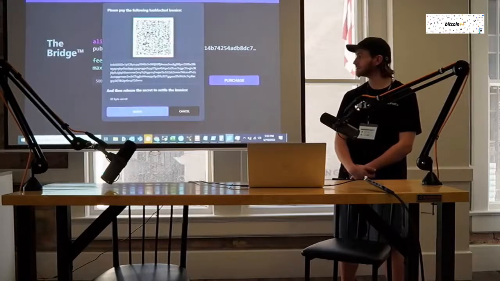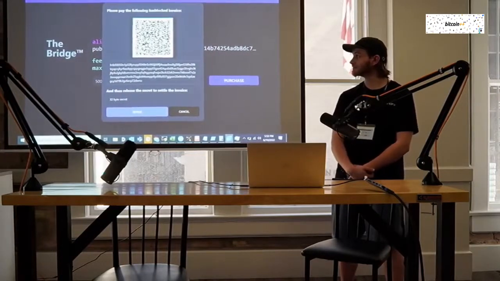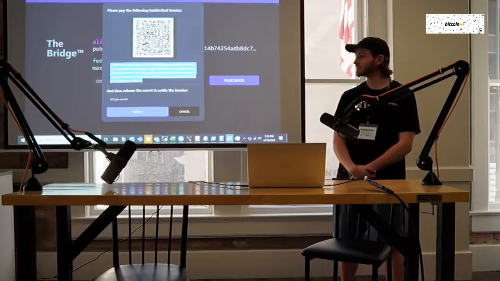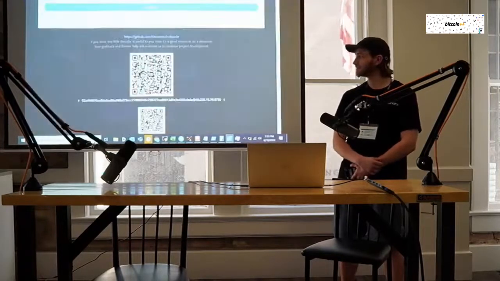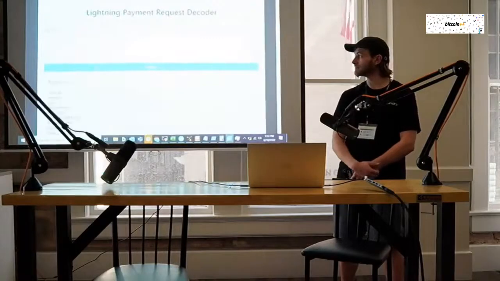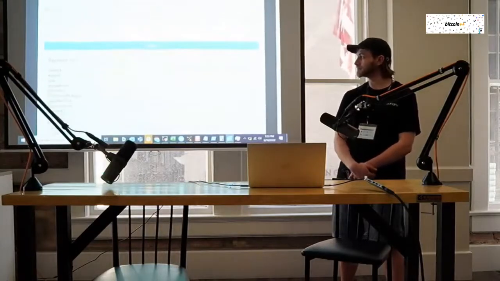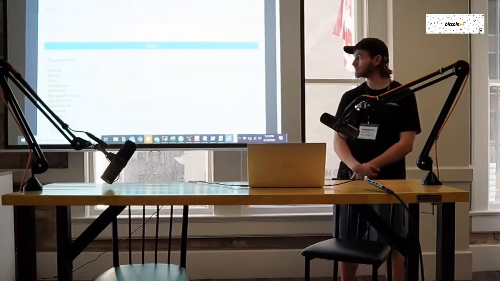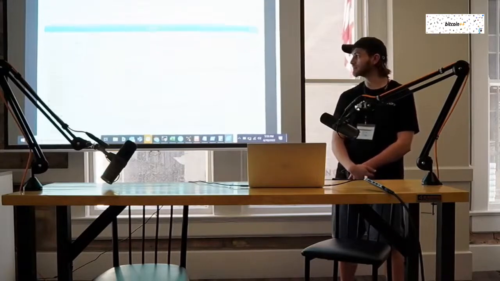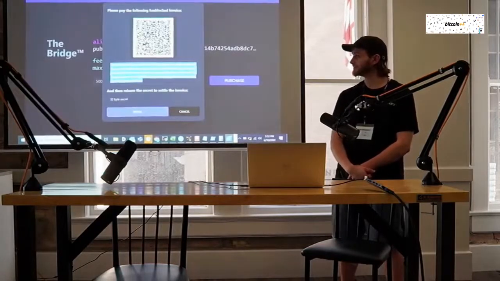What order is going to do is atomically generate an invoice for us to pay. It's also going to dynamically generate the image based off of the invoice. So for you smartphone lovers out there, if you want to scan this, it would be this data right here. I'm going to do a little decoding of it just to show you it's the correct thing. Bitcoin testnet, you can see it's 5,005 sats. That's all we need to know, and we're going to go ahead and pay it because we trust it.